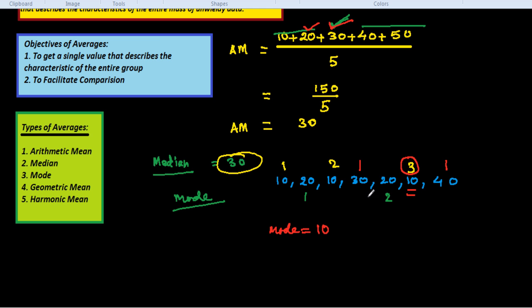The frequency of 10 is the highest here. So the value with the highest frequency is called the mode.